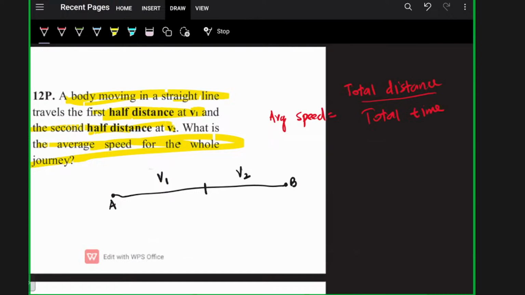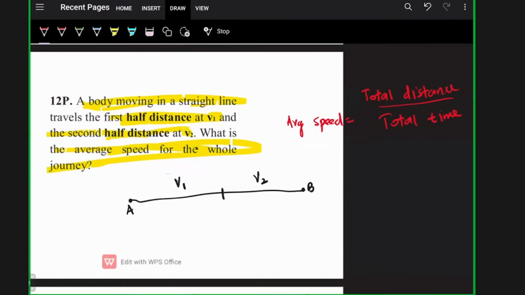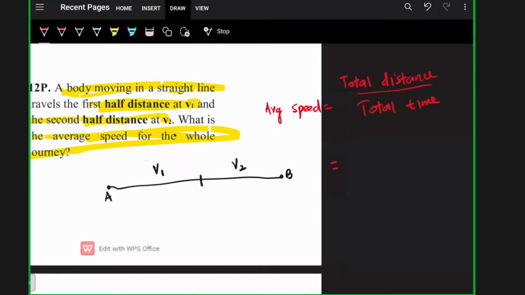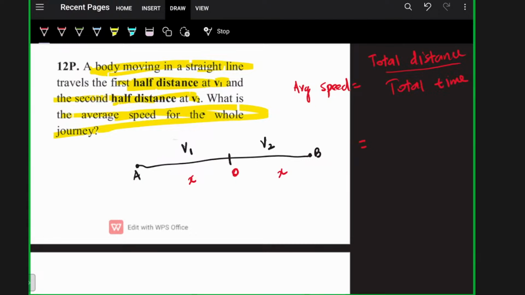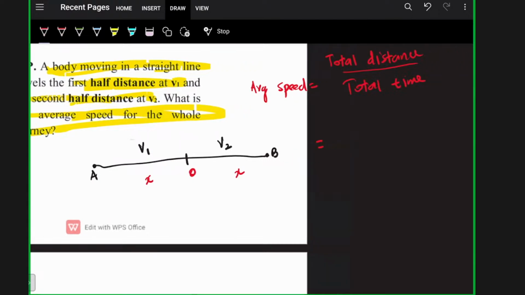So here, what is the total distance? Let me take from A to B. This midpoint I am marking as O. From A to O, the distance is X. So O to B will also be X, because AO is half of AB. Clear? So the total distance here will be X plus X.